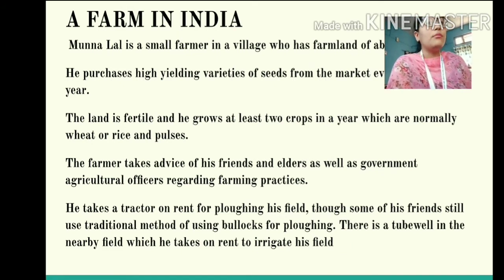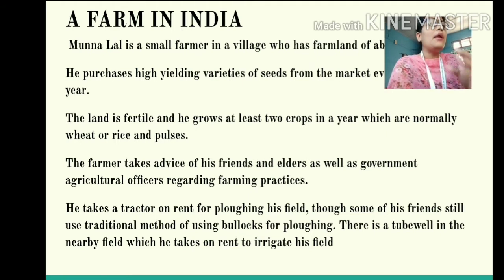They do not take tractors on rent. Moreover students, there is a tube well in the nearby field which is taken on rent to irrigate the field. That means to use the tube well, Munna Lal has to pay rent. So this is the scenario in India, how farming is undertaken in India.